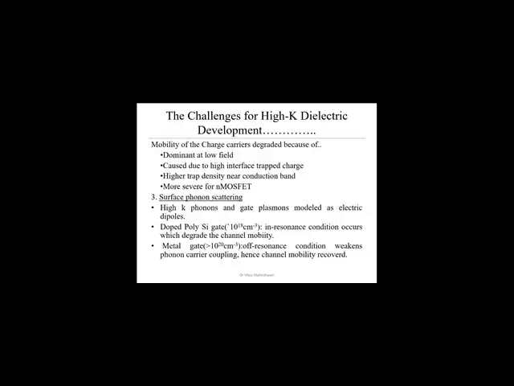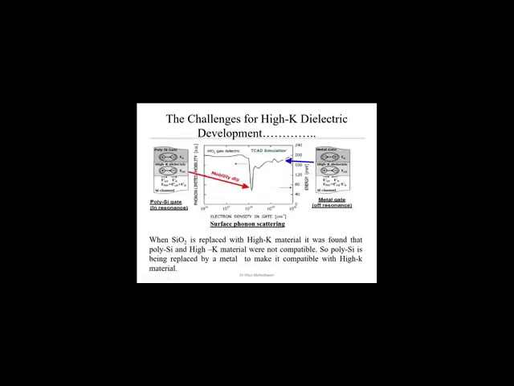But if we use a metal gate, that is considered a very heavily doped material. A metal gate is a very good conductor, having a doping concentration of more than 10 to the power 20 per cubic centimeter. So because of the larger number of electrons, this resonance condition will be weakened. Because of that, channel mobility will be recovered. This phenomenon is shown in the next slide, how we get the recovery of channel mobility.